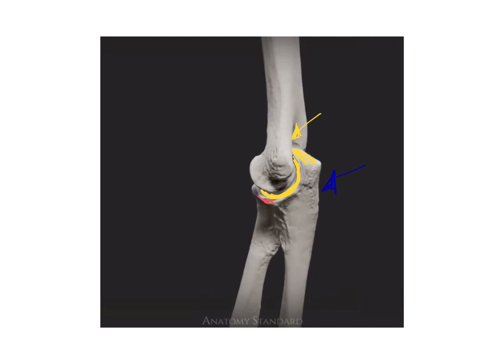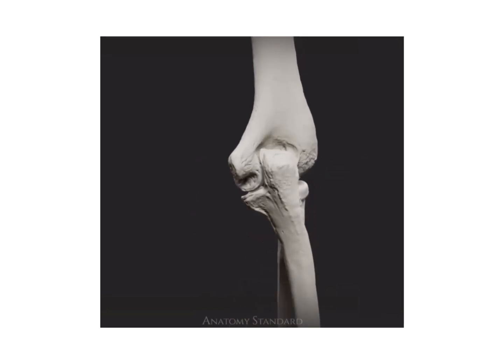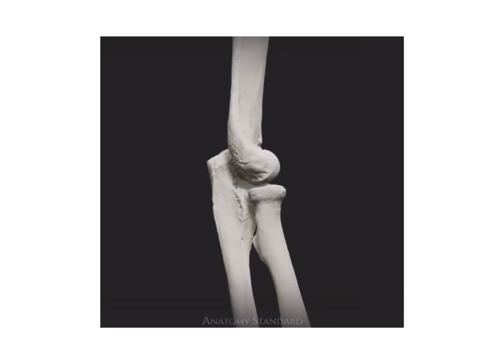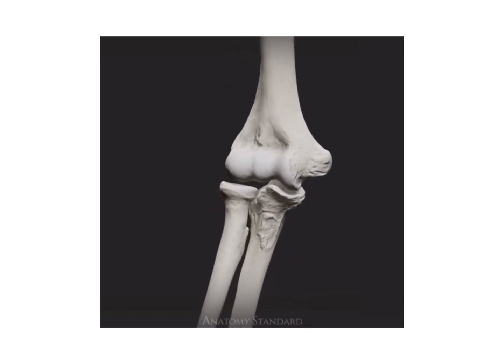This part right here of the ulna bone is called coronoid process. And the coronoid process of the ulna articulates with the coronoid fossa of the humerus when we flex at the elbow. So we bring the forearm closer to the arm. And I will show you a video with a flexion movement soon. If we keep looking at this image, we can stop in the anterior view and see right here the coronoid process of the ulna that when we flex will go into this fossa right here of the humerus bone, which is called coronoid fossa.